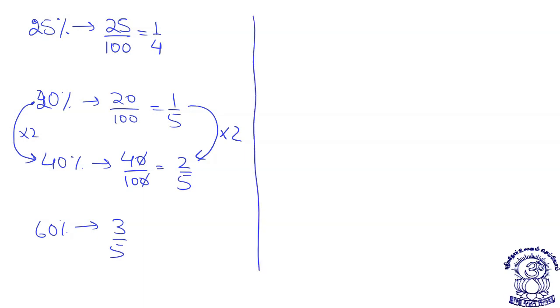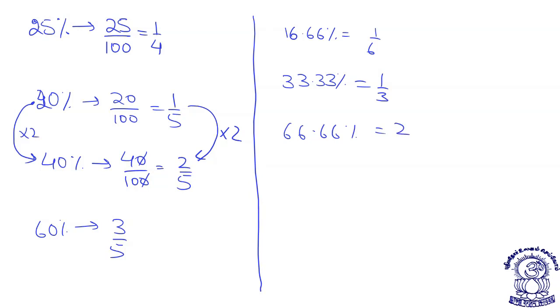I will take a few values which are used very often, that is 1 by 6 or 16.66%. This is 1 by 6. Then we have 33.33%. This is 1 by 3, and 66.66%. This is 2 by 3.